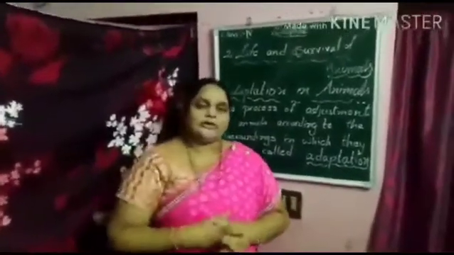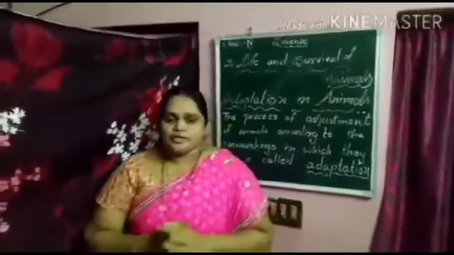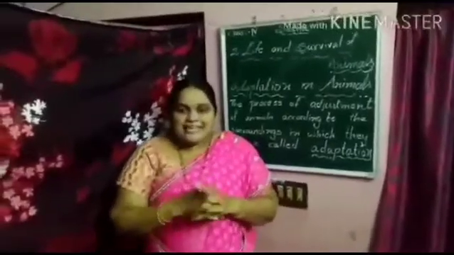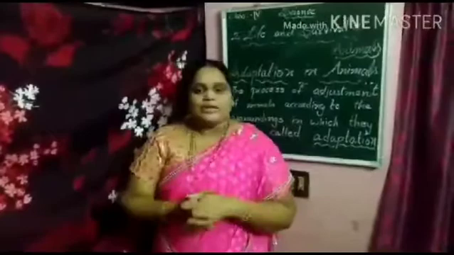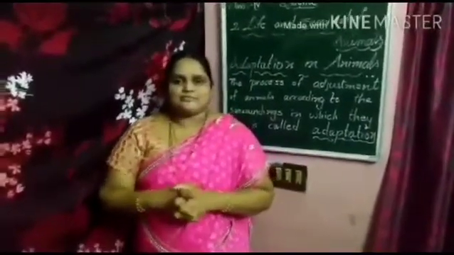So children, here I would like to ask you one question. Do all these animals have the same kind of body structure? No, they have different kinds of body structure.